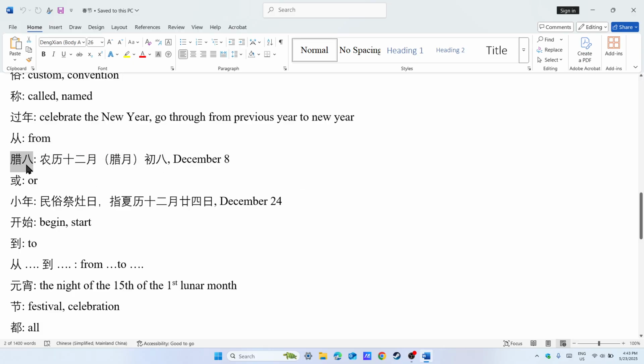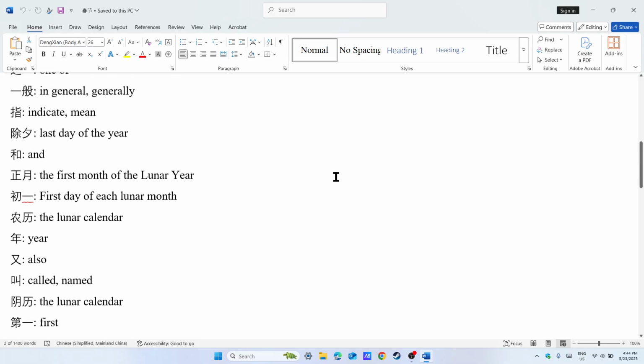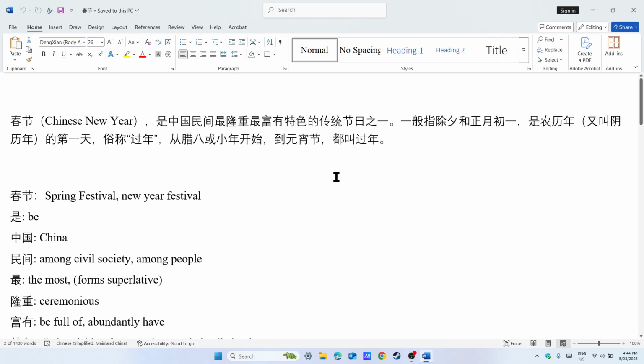In a lunar calendar, on certain days of every month, there will be some ritual to do something.